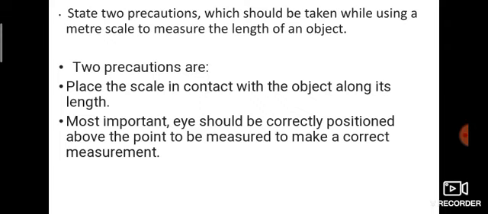State 2 precautions which should be taken while using a meter scale to measure the length of an object. The 2 precautions are: place the scale in contact with the object along its length. Most important, the eye should be correctly positioned above the point to be measured to make a correct measurement. First, place the scale in contact with the object along its length. For example, you start the point with 0. Next one, you want to see the straight line.